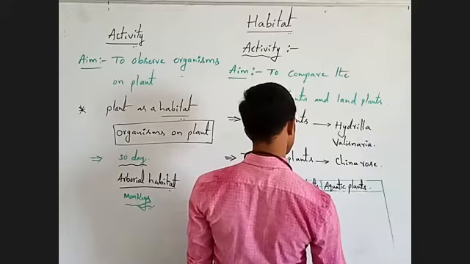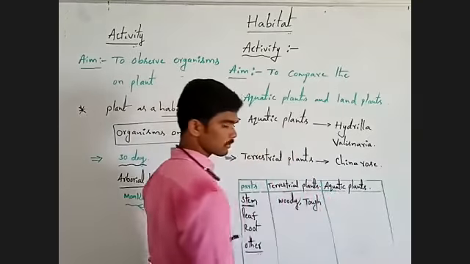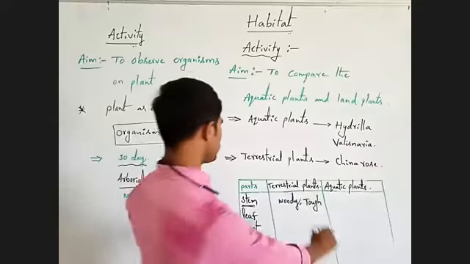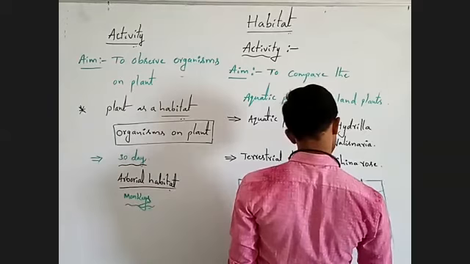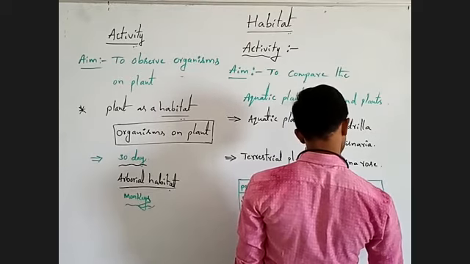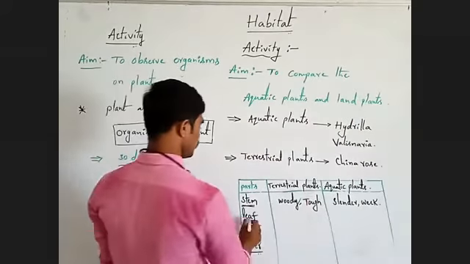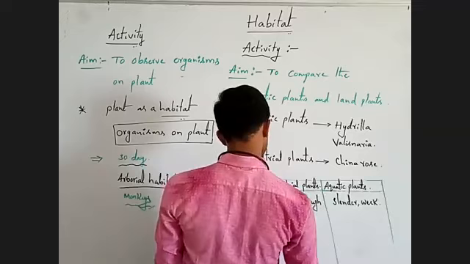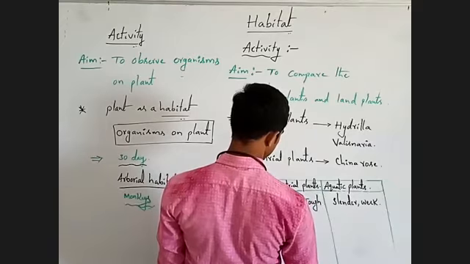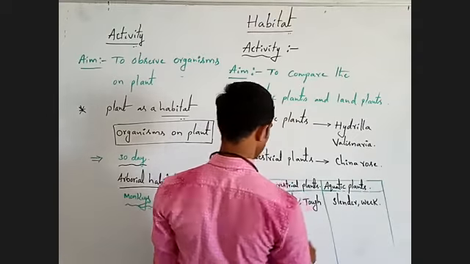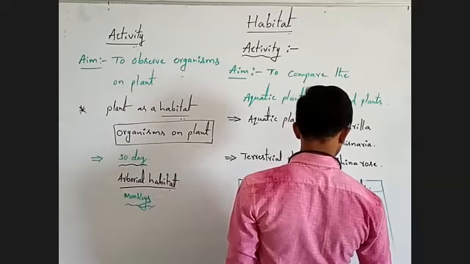In the aquatic environment, stems are slender and weak. Leaves: terrestrial ones are broad, while these are narrow.